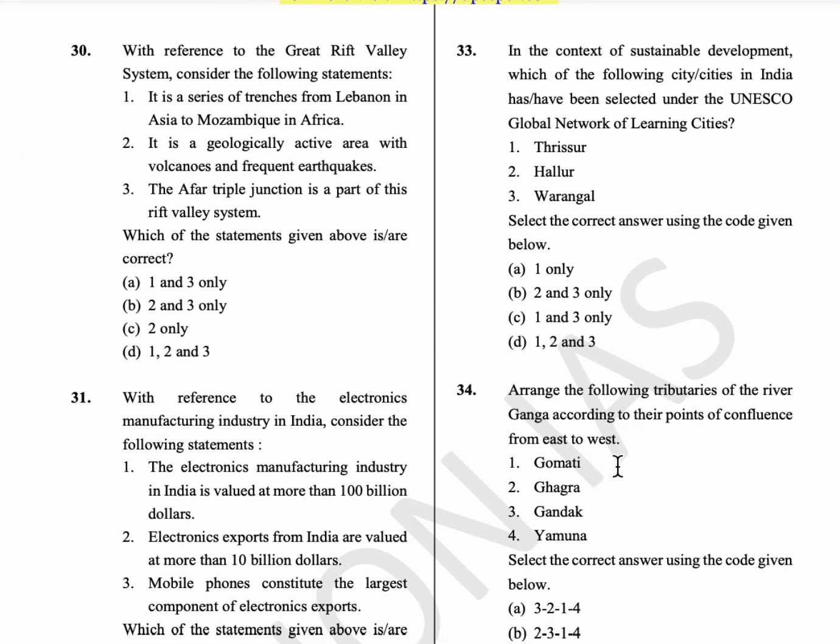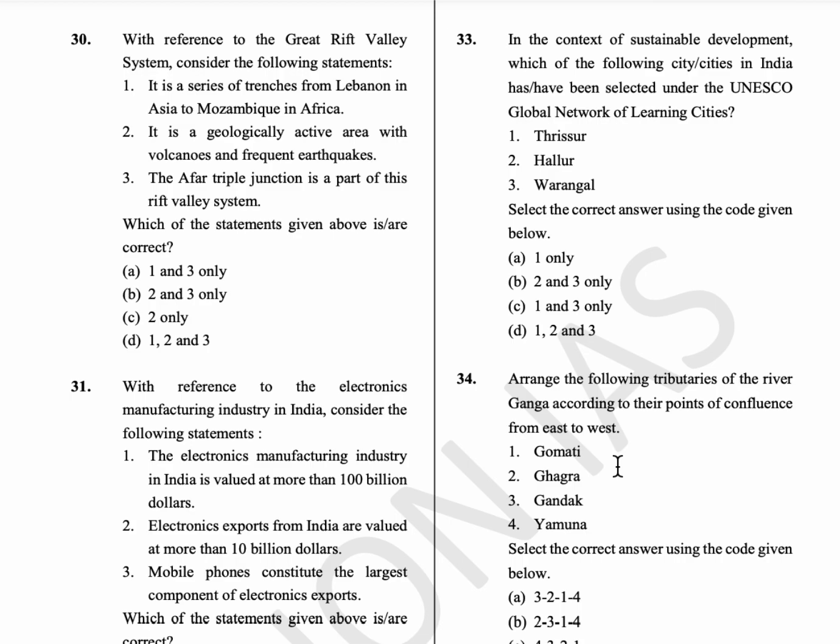30th question, with reference to the Great Rift Valley system, consider the following statements. So it is a series of trenches from Lebanon in Asia to Mozambique in Africa, and it is a geologically active area with volcanoes and frequent earthquakes, and the Afar Triple Junction is a part of this Rift Valley system. So option D is the answer.